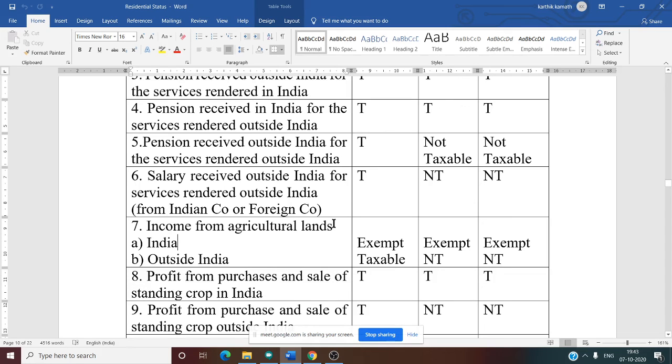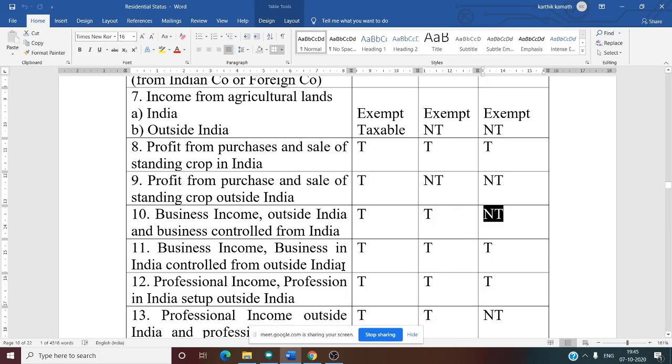Next, 11th one, business income, business in India controlled from outside India. That means in India is there. Doesn't matter even if control is outside India. Suppose the business is there in Bangalore, controlled from UK. Doesn't matter.